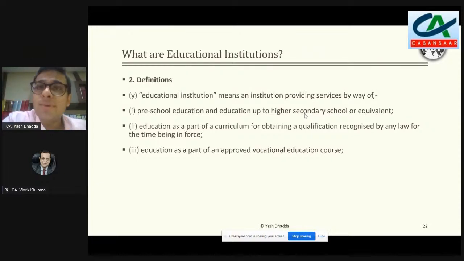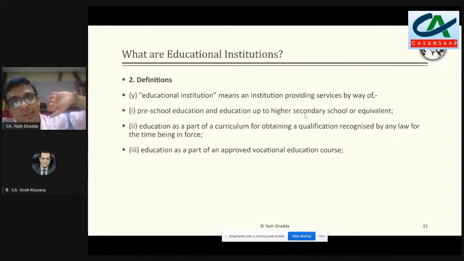Now, the question which really comes up is that what is the meaning of any law for the time being in force? Should we look at the law which are outside India also? So somebody who has taken an education in a college which is outside India, and unfortunately, let's say that education is not recognized in India, or it is not recognized by Indian laws, then can I still say that it is because it was recognized by the law of a specific country, that educational institution should be given an understanding or a recognition here? So again, my understanding, supported by some of the judgments of the older regime, would be by saying that we have to understand that the recognized by law for the time being in force has to be the law of the land, and law of the land has to be, that is the law which is prevalent in India.